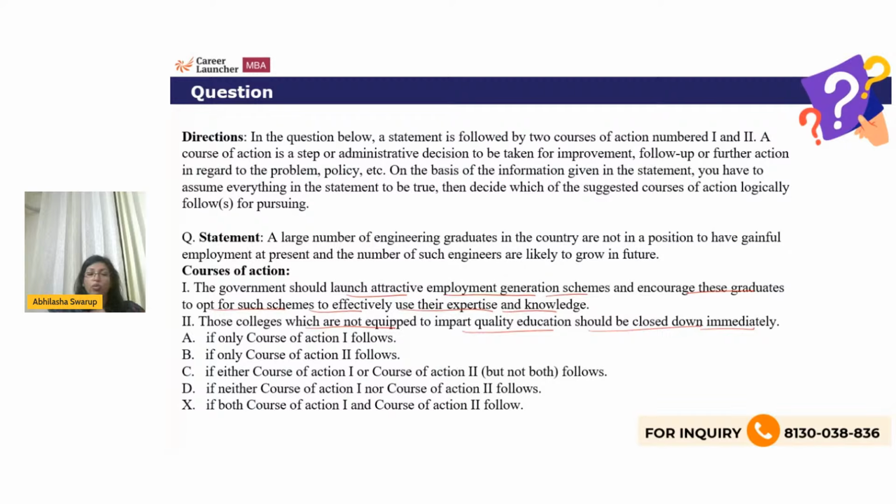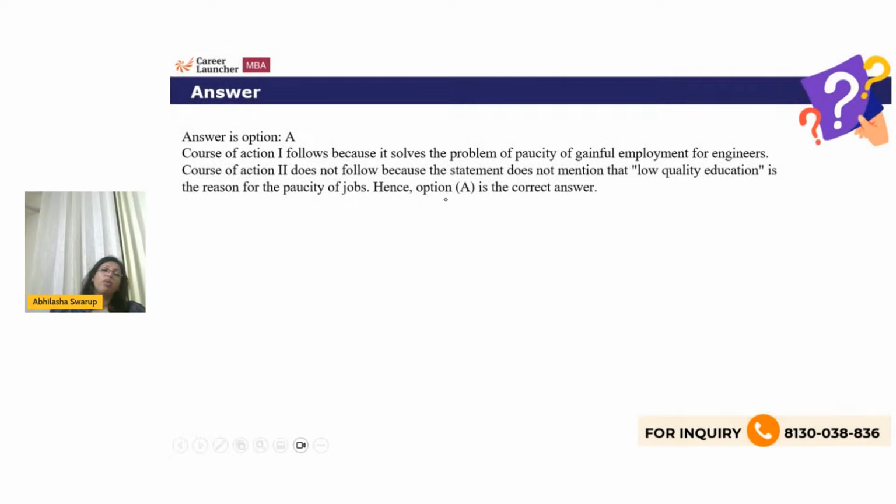Well, this could be a choice. And two, which says those colleges which are not equipped to impart quality education should be closed down immediately. Please understand, you cannot really close down a college immediately. This is an extreme course of action, and therefore this one is not valid. Okay. So the best answer will be option A, which is only one follows.